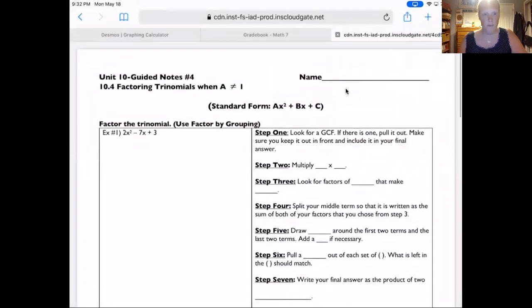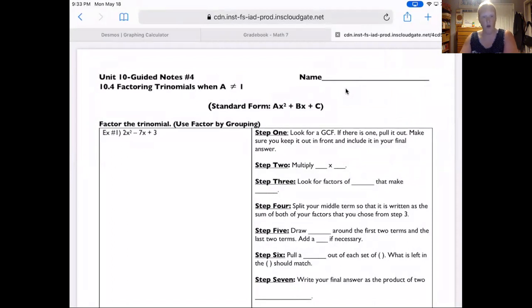So you need the next notes, 10.4. And I'm just going to set it up here really fast. Notice at the top of the screen, it's always trinomials that are in standard form, so ax squared plus bx plus c. And this time, a is going to have a number. So we're also at the end of this lesson going to solve equations once we've factored them, just like we did with the vertical motion model.